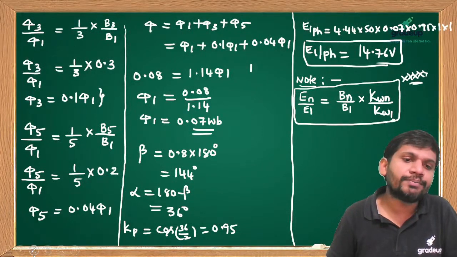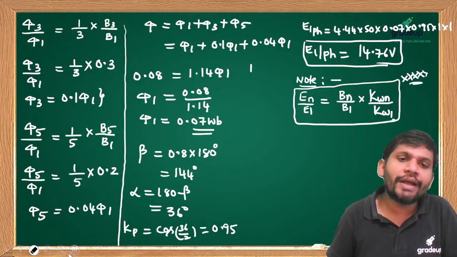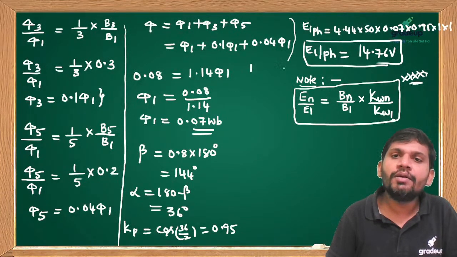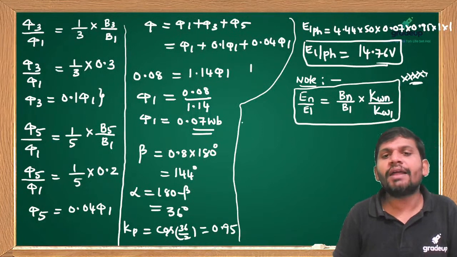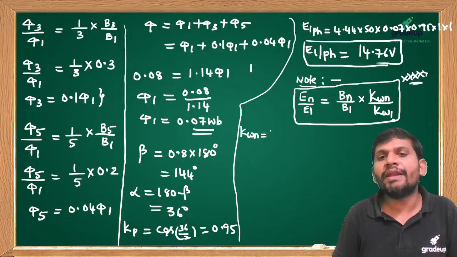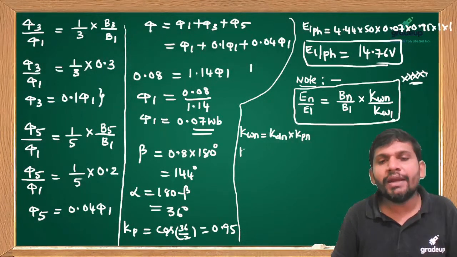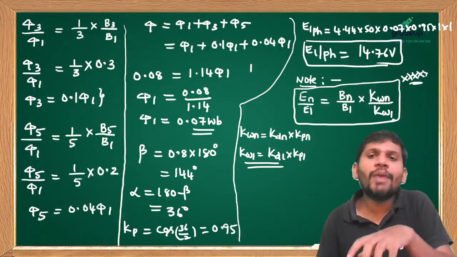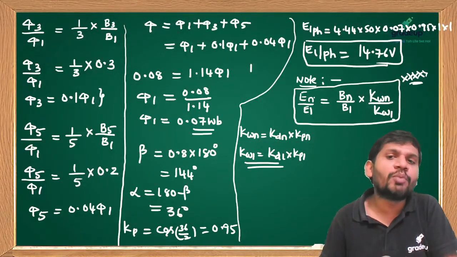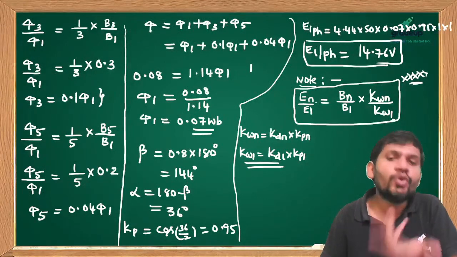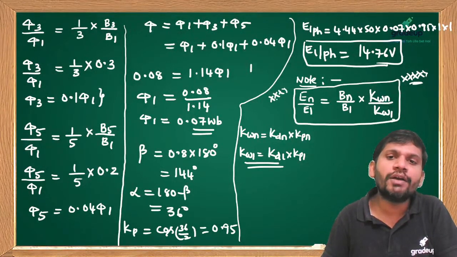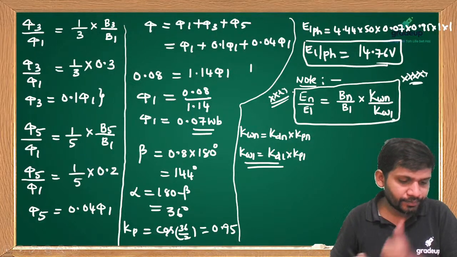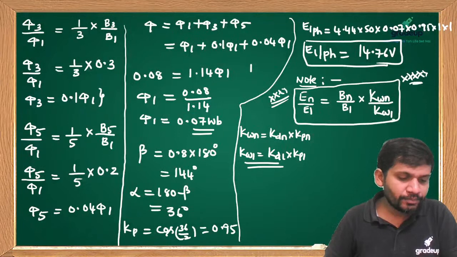Kwn by Kw1. What are the Kwn, students? It is the winding factor, the nth order harmonic winding factor. This Kwn equal to Kdn into Kpn. Kw1 equal to Kd1 into Kp1. Now, this is also important. For example, I know the fundamental EMF. Then I want third harmonic, use this relation. Fifth order harmonic, use this relation. This is also an important formula. Please concentrate. Is it okay? Yes, students.